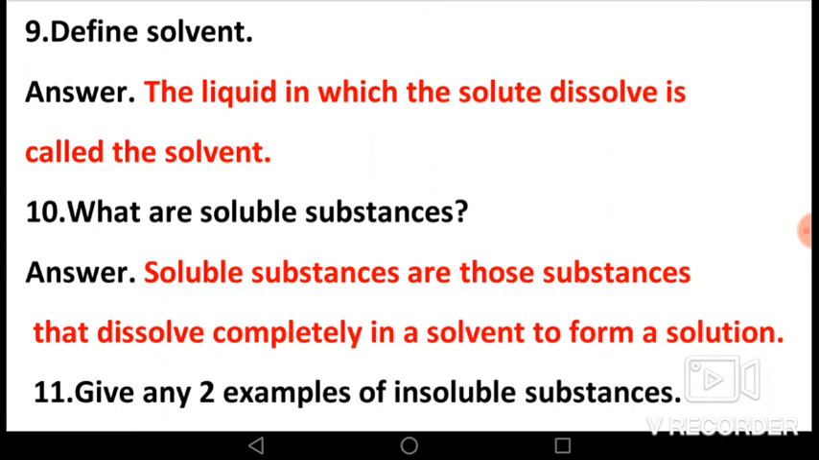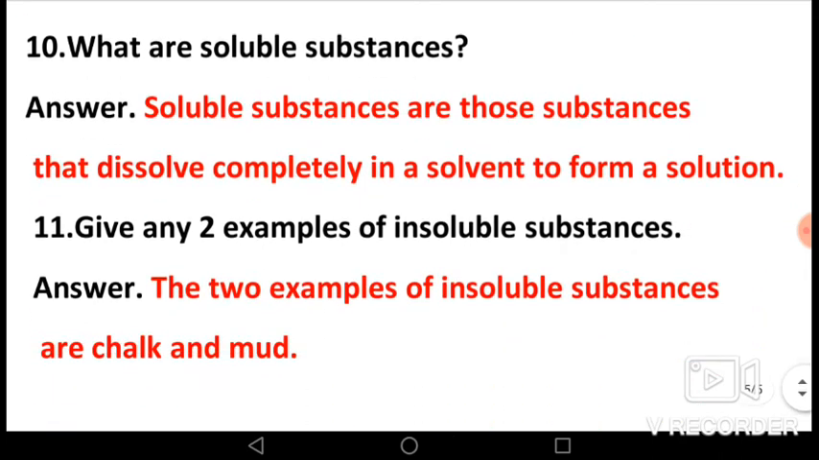Next question, what are soluble substances? The answer is soluble substances are those substances that dissolve completely in a solvent to form a solution.